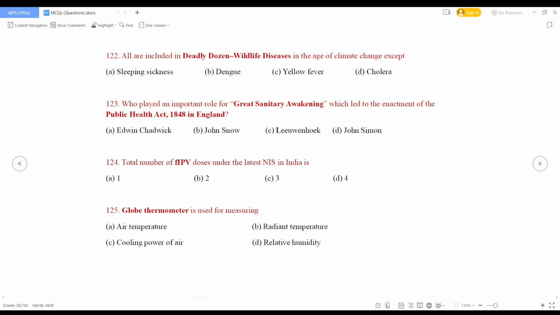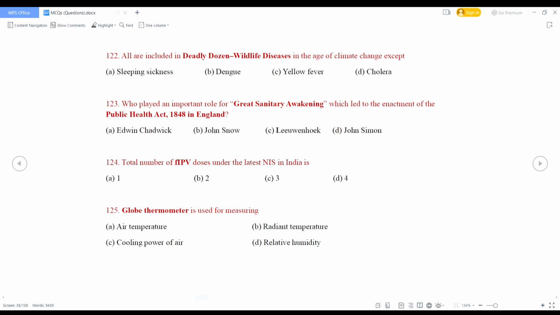Total number of FIPV doses under the latest NIS in India is 1, 2, 3, 4. This is very important and it is a recent update. Nowadays 3 doses of FIPV are given since January 2023. At 6 and 14 weeks, the vaccine is given at the right upper arm, and at 9 months of age, the vaccine is given at the left upper arm. Since MR vaccine is already being given at the right upper arm, it is given intradermally.